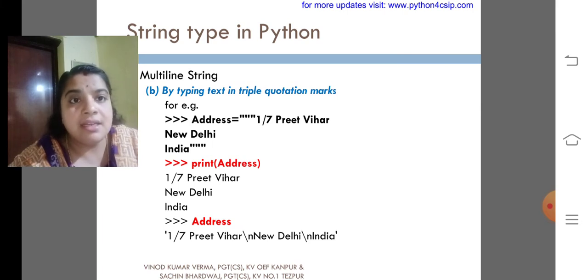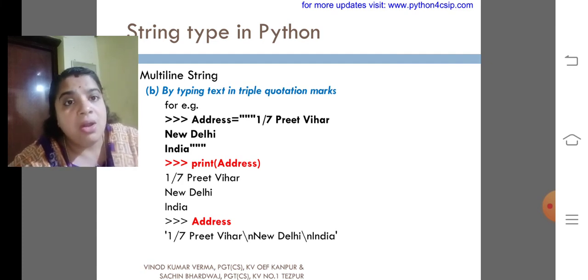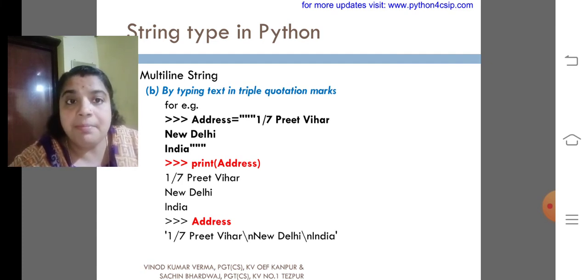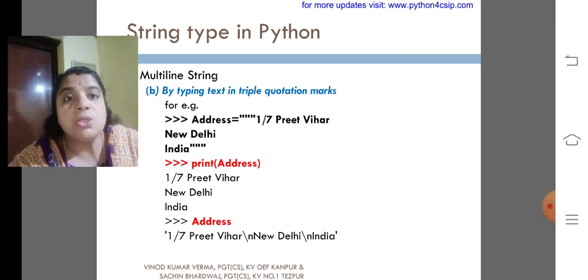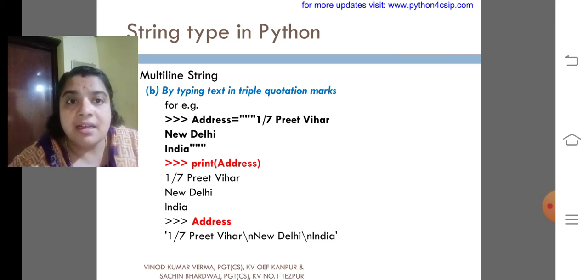Address equals double quotes, then 1/7 Preet Vihar, New Delhi, India. Now look at the print statement, print address. So what will you get? 1/7 Preet Vihar in the first line, New Delhi in the second line, then India in the next line.